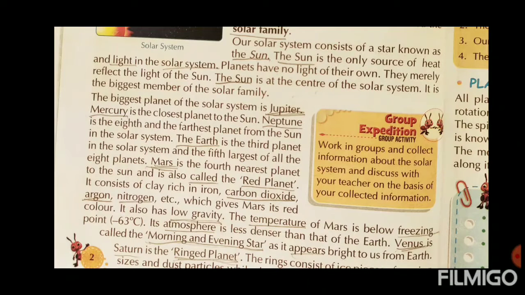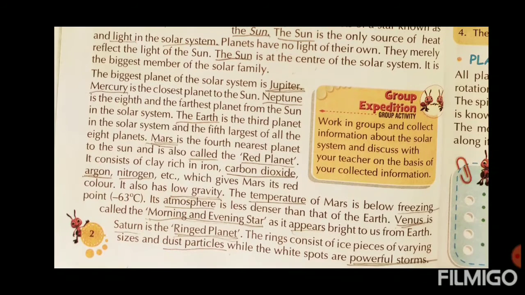Right? Now, the biggest planet of the solar system is Jupiter. Keep in mind, biggest planet of the solar system is Jupiter. Mercury is the closest planet in the solar system. What I have underlined, we have to underline it and we have to keep in our mind properly. Mercury is the closest planet to the sun. Next, Neptune is the eighth and furthest planet from the sun in the solar system.